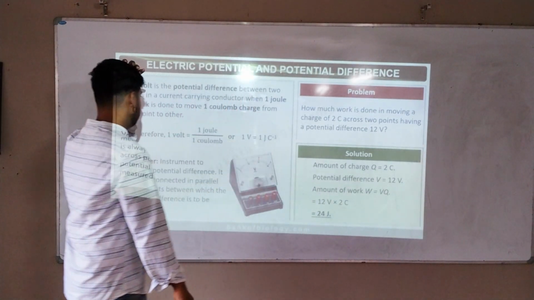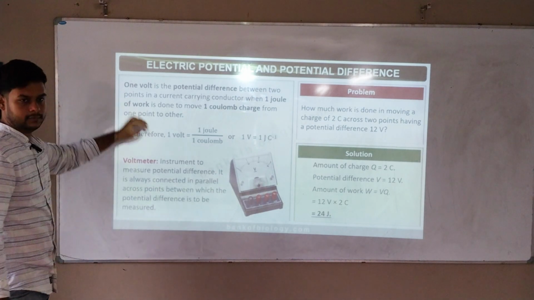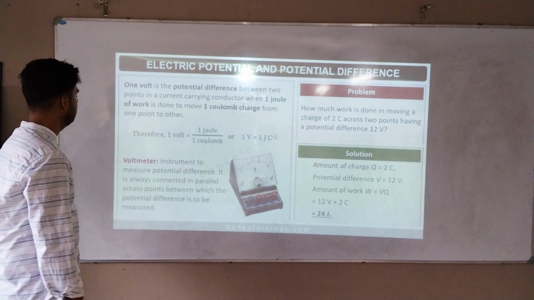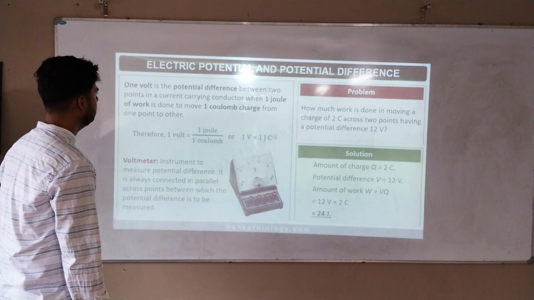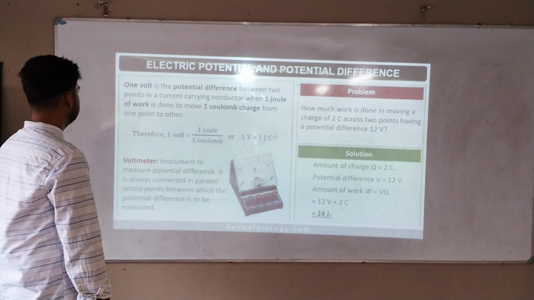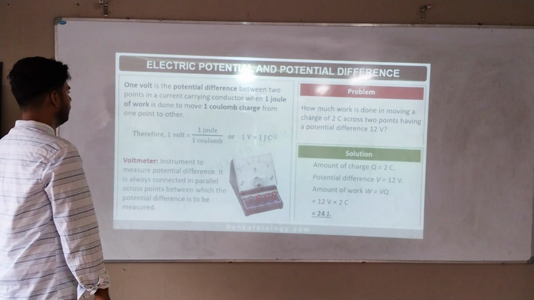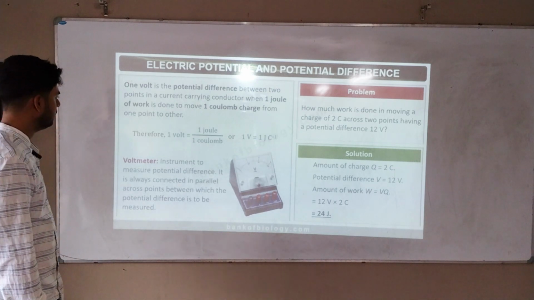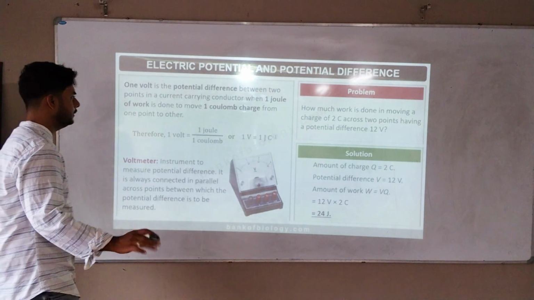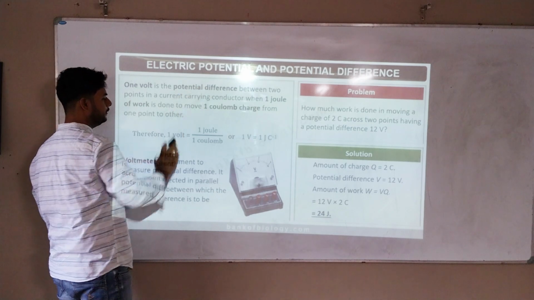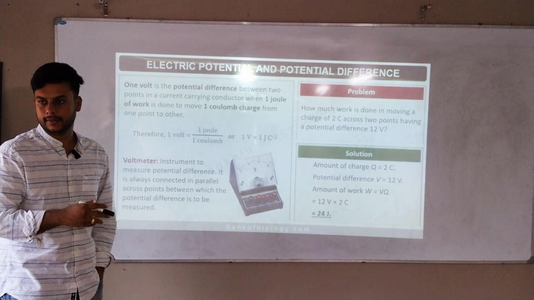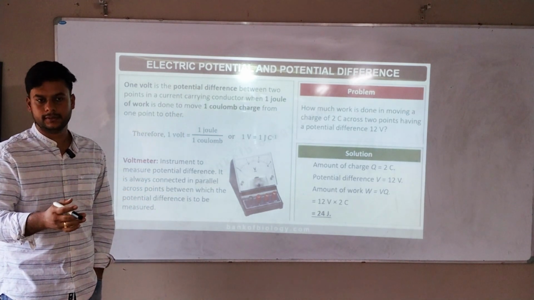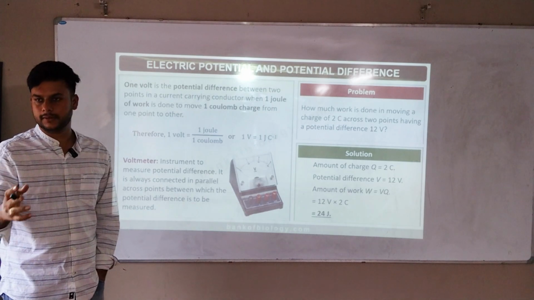Okay. Read. 1 volt is the potential difference between 2 points in a current carrying conductor when 1 joule of work is done to move 1 coulomb of charge. We refer to it as a volt. Yesterday we studied that. Potential difference means what? It's referred to as voltage.